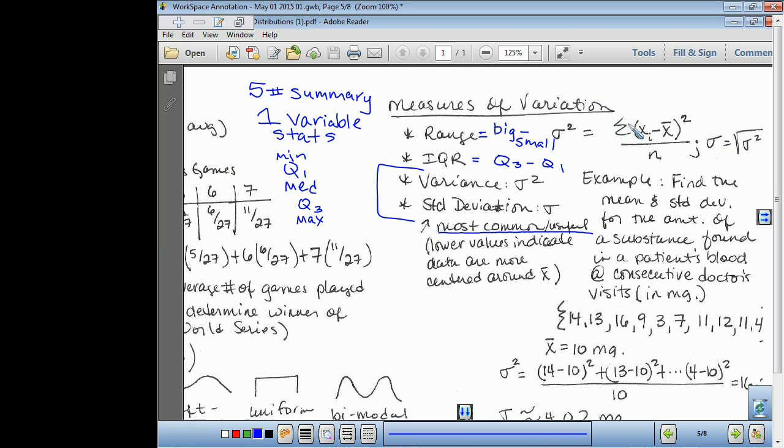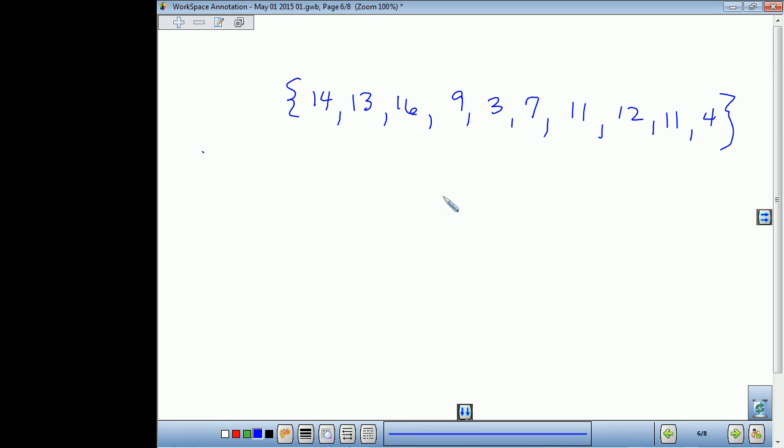What does this symbol mean again? Capital sigma, and it means sum. Find the sum of the squares of the differences divided by how many pieces of data you have. Now, for standard deviation, all we're doing is taking the square root of that. So standard deviation is just the square root of the sum of the difference of all the squares divided by n. Okay, so let's go through it slowly.